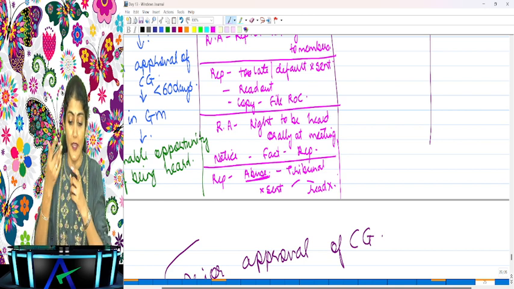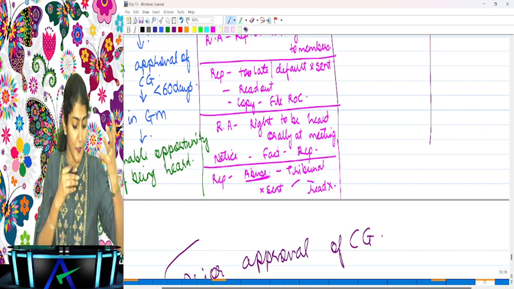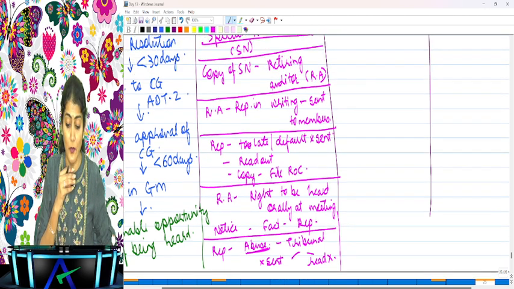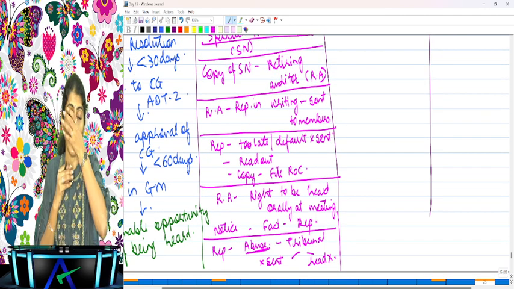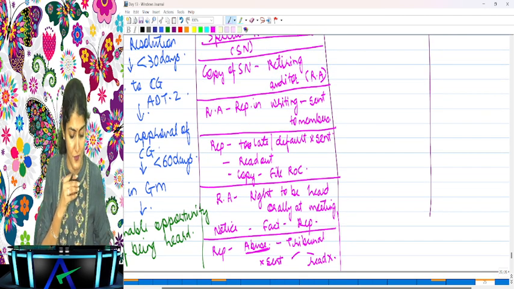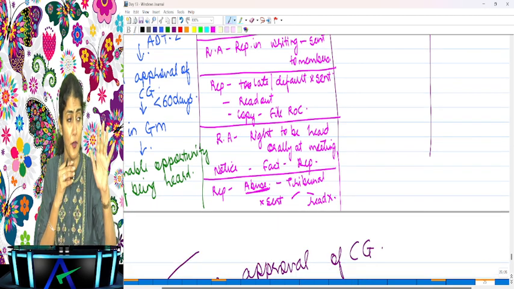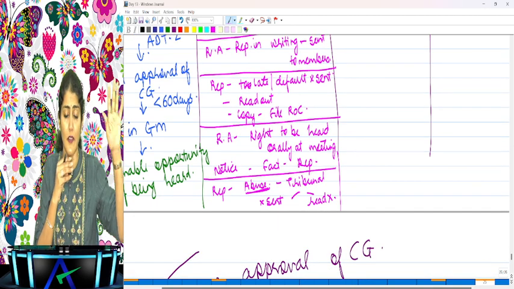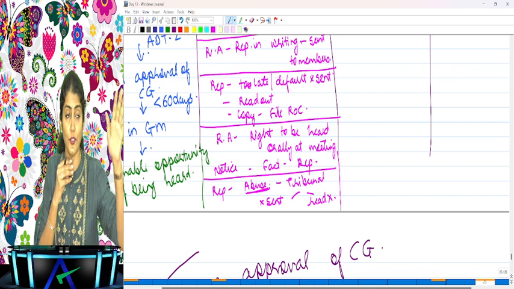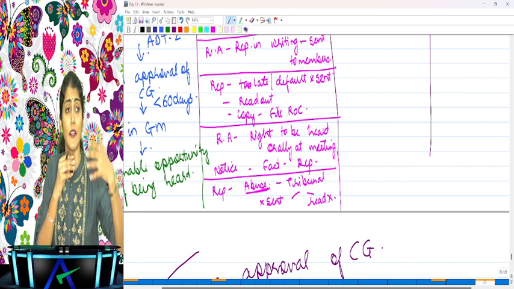Why? Because the retiring auditor, instead of using the right to make representation, is abusing the right. Then what does it say? An application is to be made by the aggrieved persons to the tribunal, and then the tribunal may pass an order that this representation should not be sent to the members, and there is no need to read it out at the meeting. What is he writing in the representation?